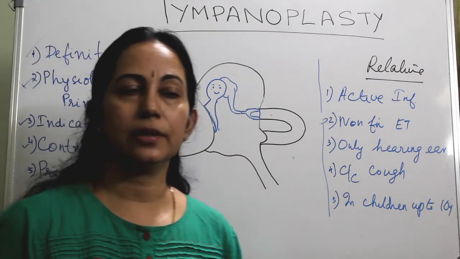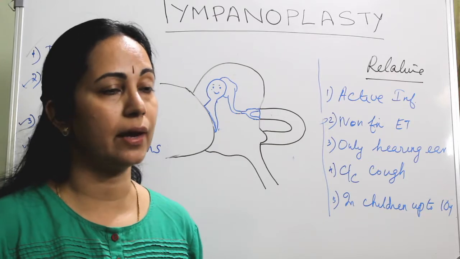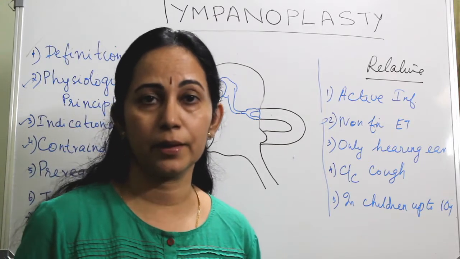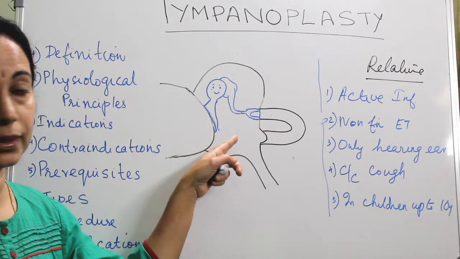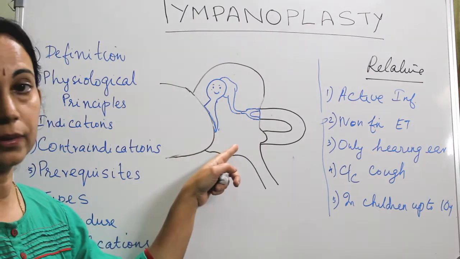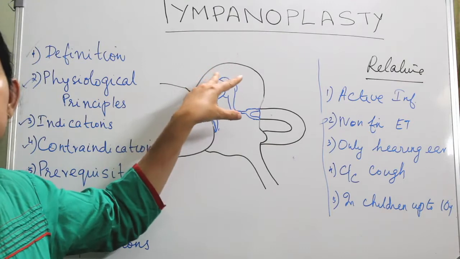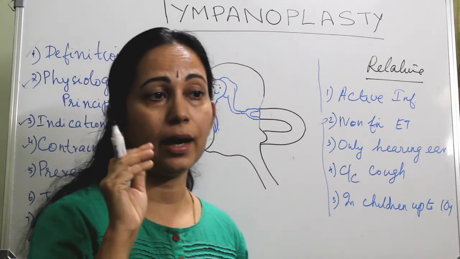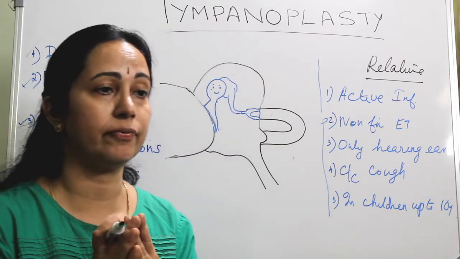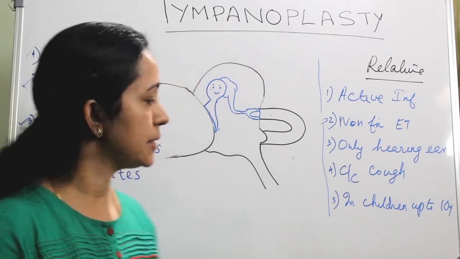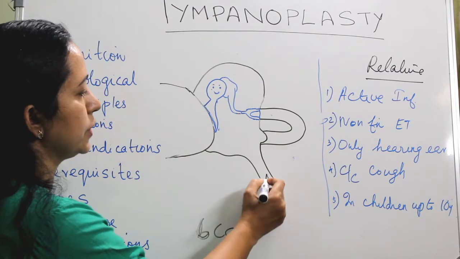Of the prerequisites that you can tell looking at this picture: the aim of surgery is eradication of disease and reconstruction of the hearing apparatus so that the patient will have a normal or near normal hearing. For a normal functioning of the ossicles and the movement of the tympanic membrane, the oval window and the round window, what should this middle ear have? It should contain adequate air, and the volume of the tympanic cavity or the middle ear cleft altogether is 6 cc. 6 cc of air should be there.